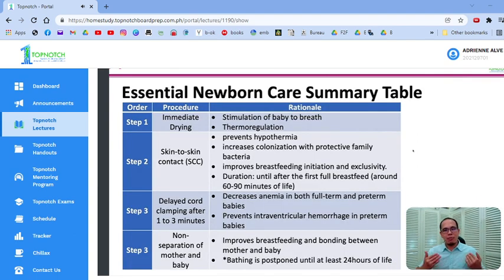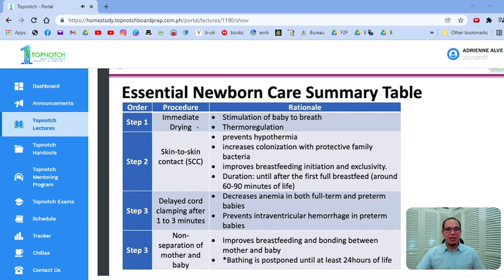So again, please remember these steps. This is very important. Okay? So it is chronologically arranged. It is time-bound intervention. Okay? Very important yun. Chronologically arranged time-bound intervention that your newborn should receive at birth. And what's the purpose of EINC? Okay? The purpose of EINC is to decrease mortality and morbidity for both the mother and the baby. Okay? So you have to know the steps and you have to know why you're doing it.